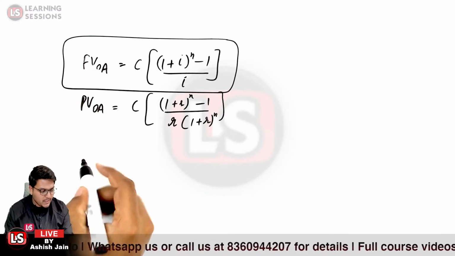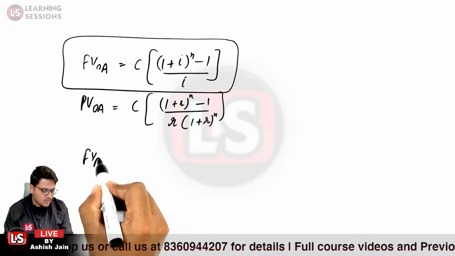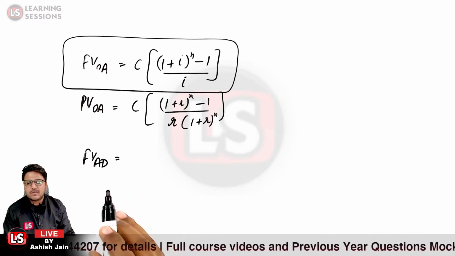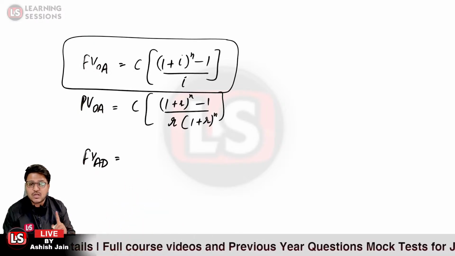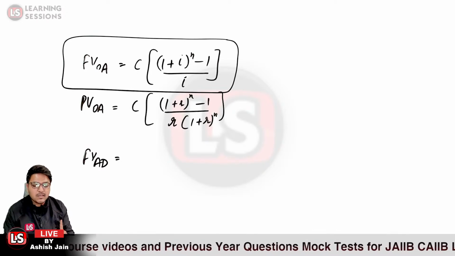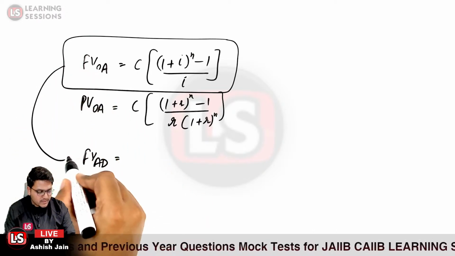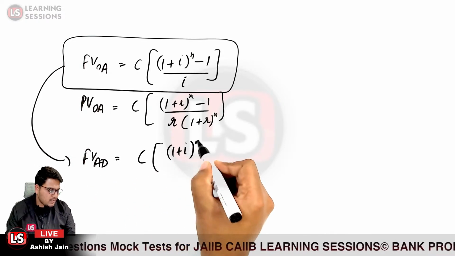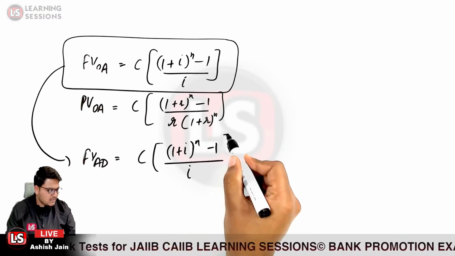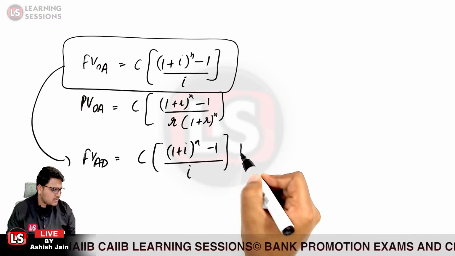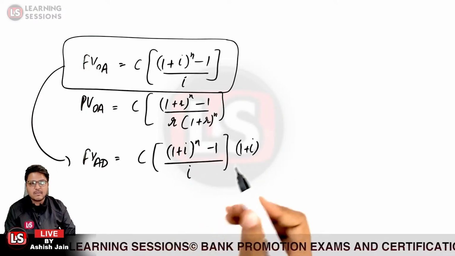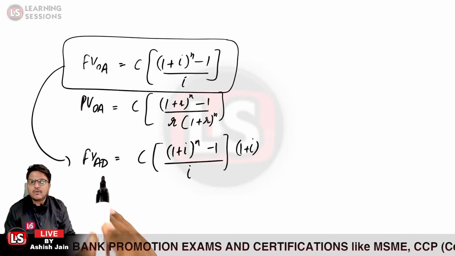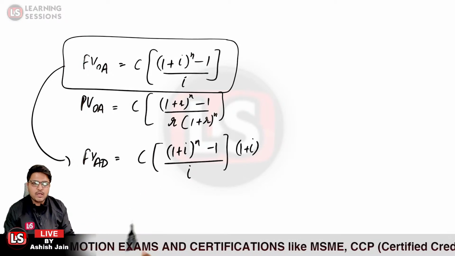Further, the future value of annuity due. I just told you that in the case of the future value of annuity due, the amount is deposited for one extra period. That is the thing you need to remember. So replicating the same formula, you write C times (1 plus I) raised to power n minus 1, divided by I, and you just multiply it with 1 plus I for the one extra term. You can memorize it that way. That is the formula for the future value of annuity due.